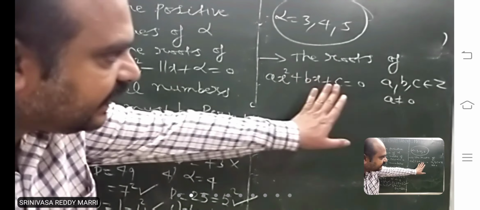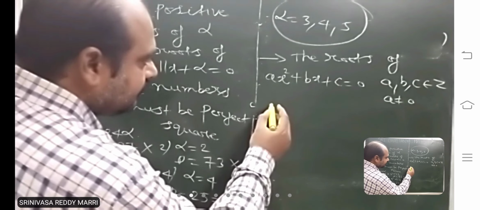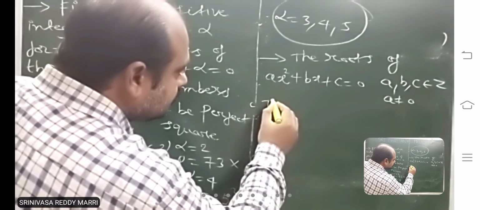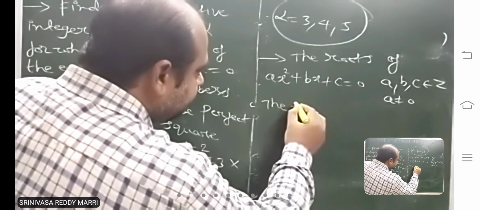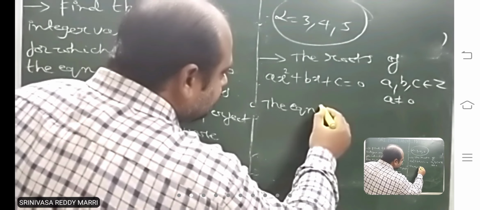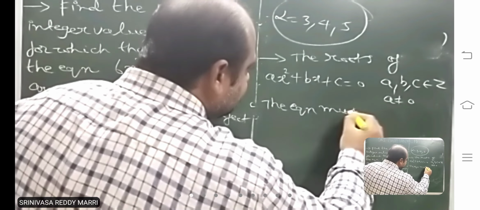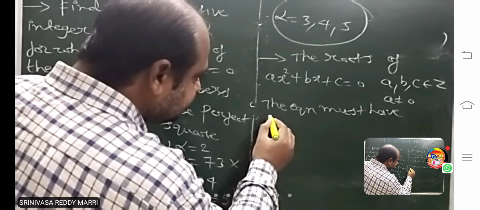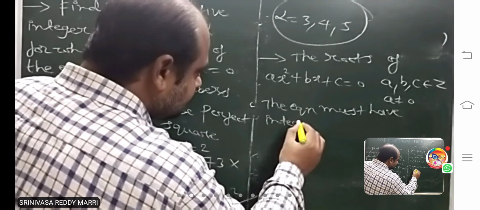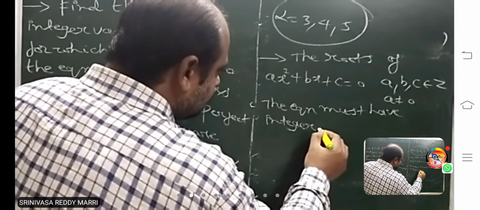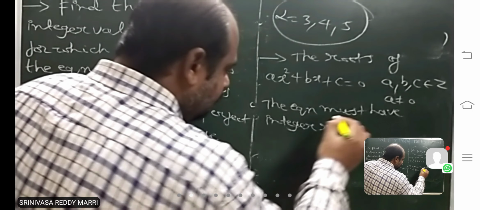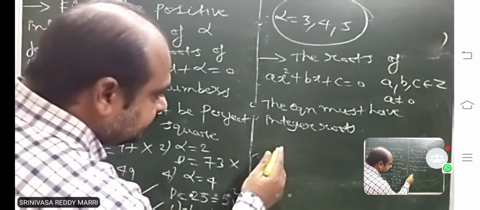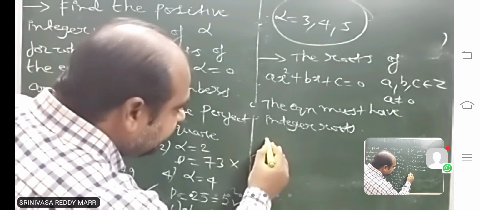Now given that they are integers, the equation must have integer roots. Suppose he asked like this, must have integer roots. Integer roots only. Then let us analyze when it will have integer roots.